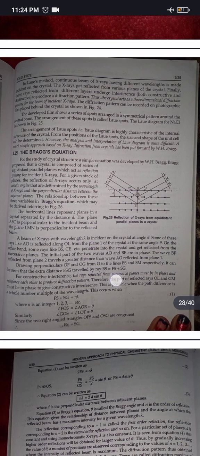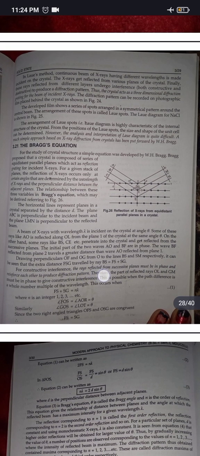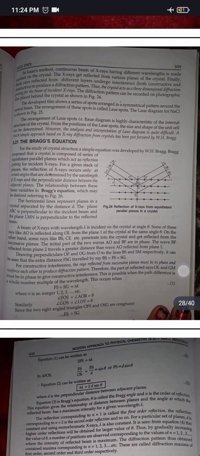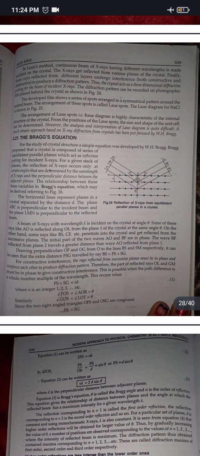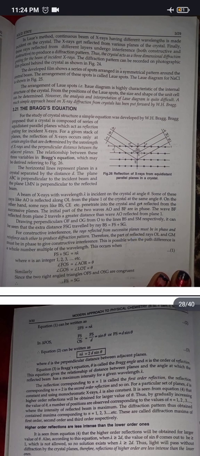For constructive interference, the rays reflected from successive planes must be in phase and reinforce each other to produce a diffraction pattern. Therefore, the parts of reflected rays OL and GM must be in phase to give constructive interference. This is possible when the path difference is a whole number multiple of the wavelength. This occurs when FS plus SG is equal to n lambda, where n is an integer which can be 1, 2, 3, etc. Angle FOS is equal to angle AOR is equal to theta. Angle GOS is equal to angle LOT is equal to theta. Since the two right angle triangles OFS and OCG are congruent, FS is equal to SG.